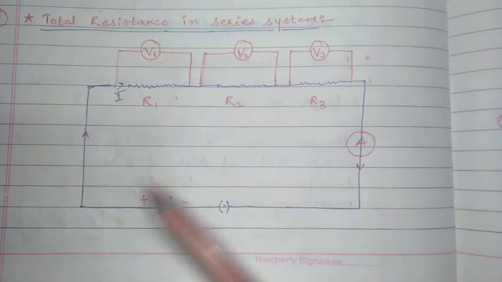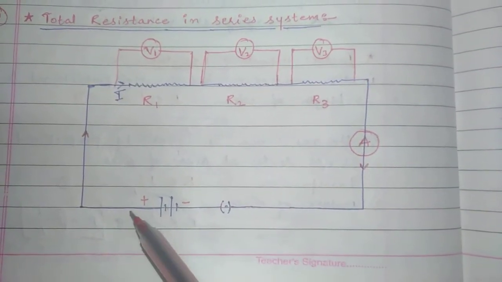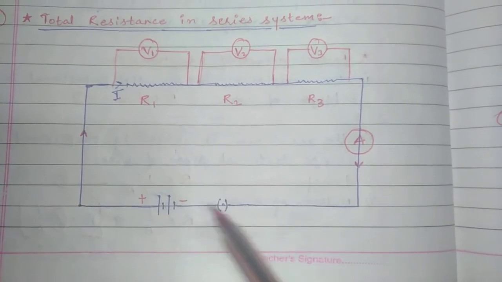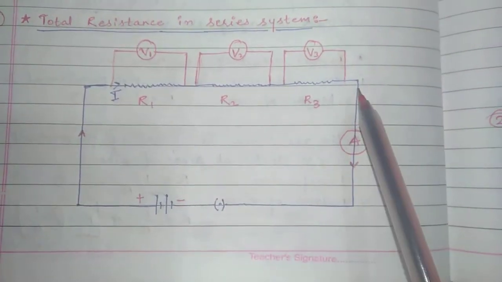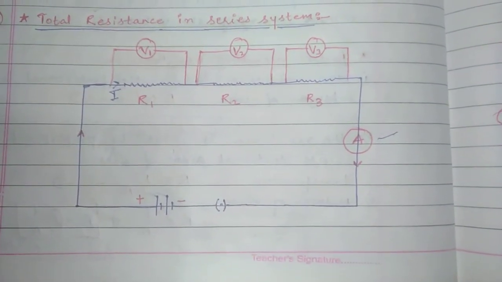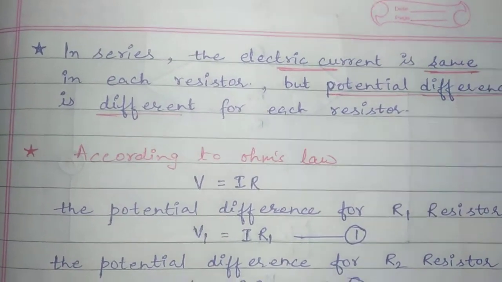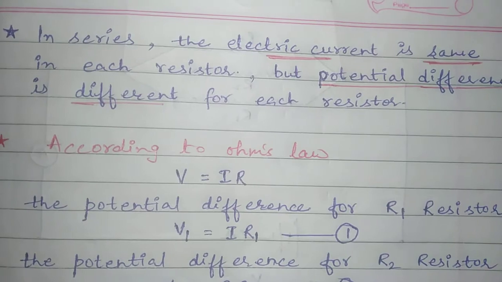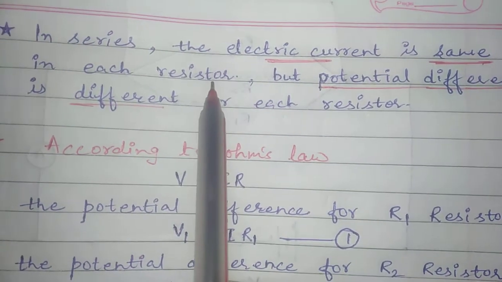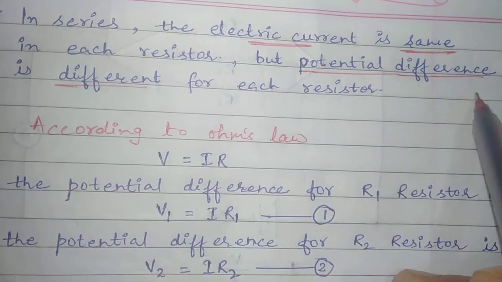So we'll see different values in these voltmeters, and as we start the circuit, or close the circuit, and the current flows, we will see that in the ammeter the value of current will be similar. So student, this is a very important point. In the series system, electric current is the same on each resistor, but potential difference differs for each resistor.